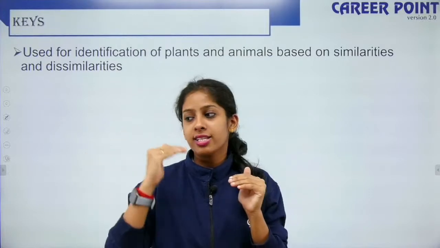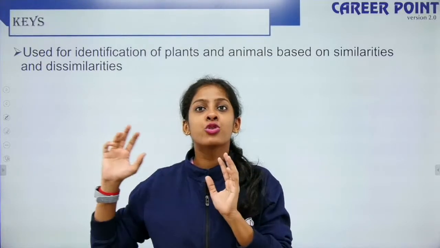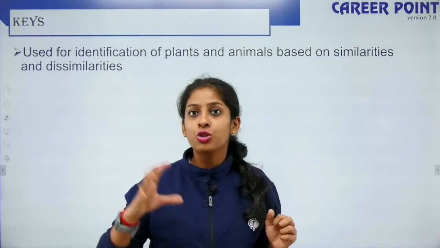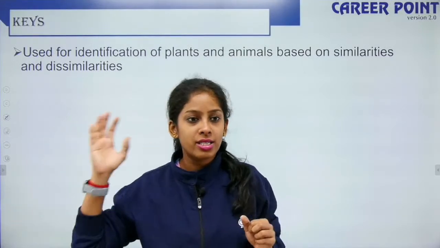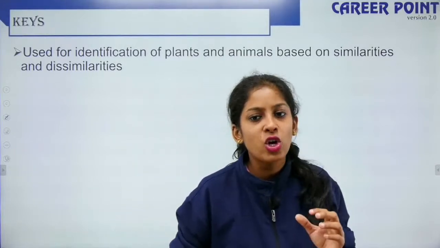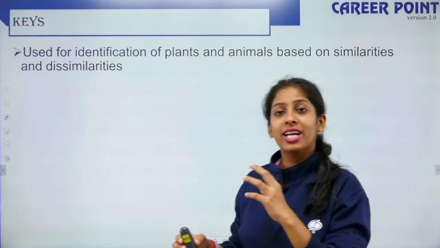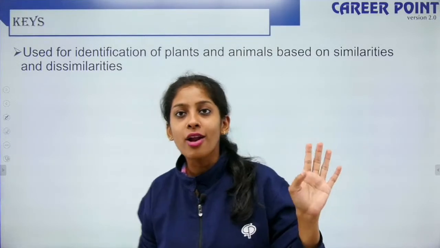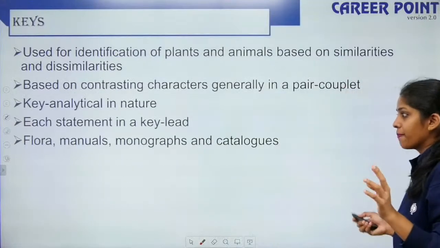Statement 2 says the organism has no body hair. So I can choose any one of the statements to classify my particular sample, right? That is your key. Clear? And a key is always analytical in nature. It is based on proper analysis, right? So just like that, I cannot write anything. That is very important, right?